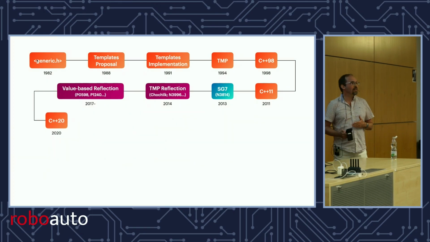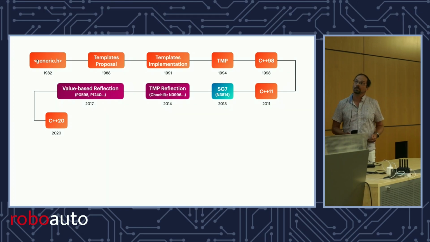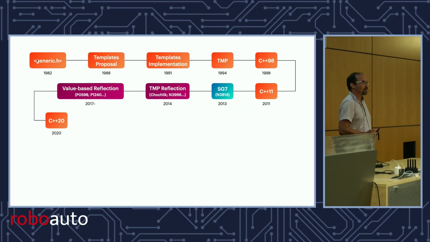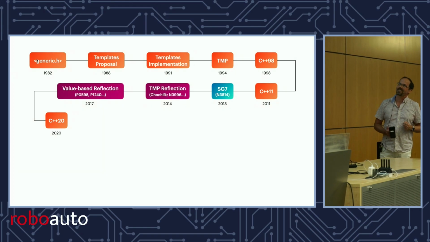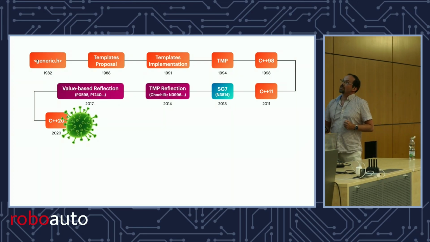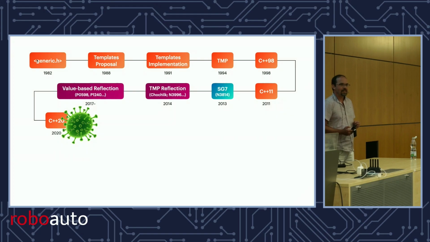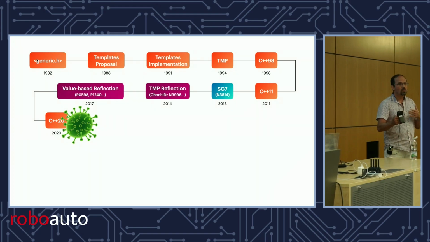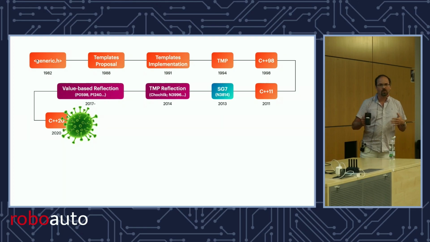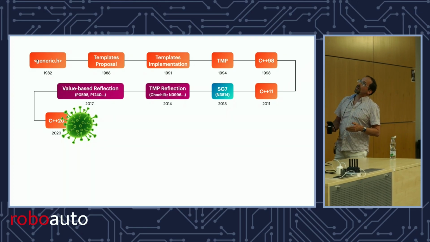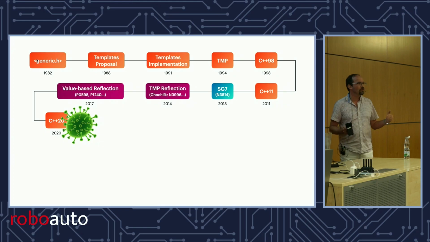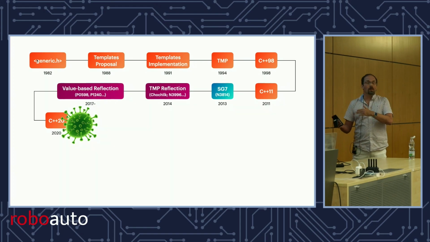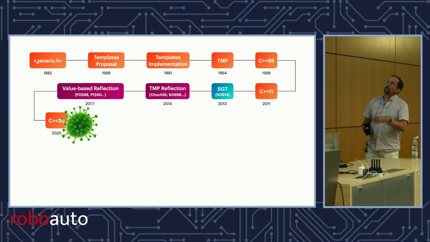Right? So C++20 gets shipped in Prague, in the Czech Republic, in February of 2020. So we're ready, we're going to work on P1240 and we're going to get that in the next standard, except there's a little problem, right? You know about it, so the C++ committee was no longer able to meet in person, and also there was a bit of slowness. What's more, we had kind of decided to go with value-based reflection, but then the discussion got reopened. So the few meetings that we had, instead of making progress, we started debating, should we go with template metaprogramming or value-based reflection? And eventually we went back to value-based.